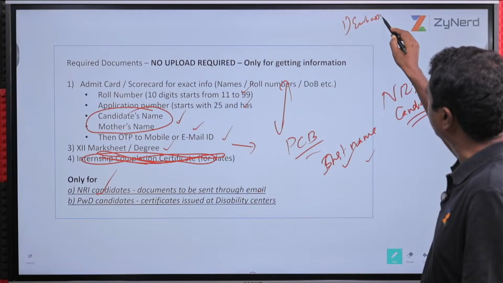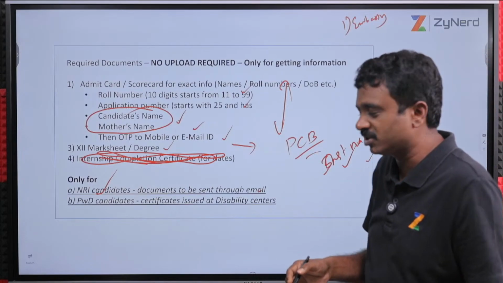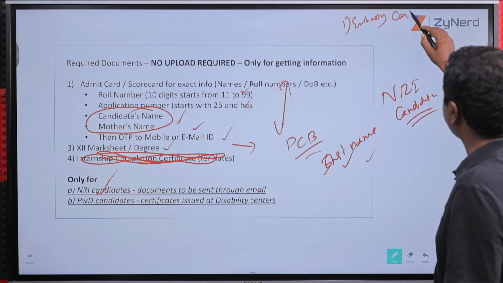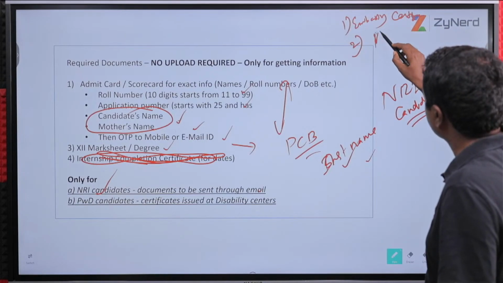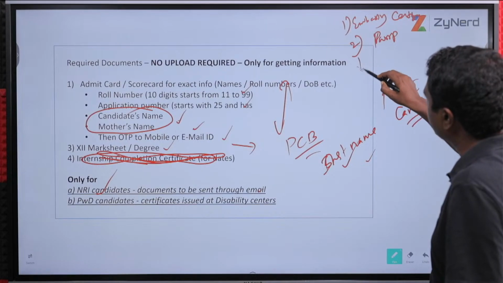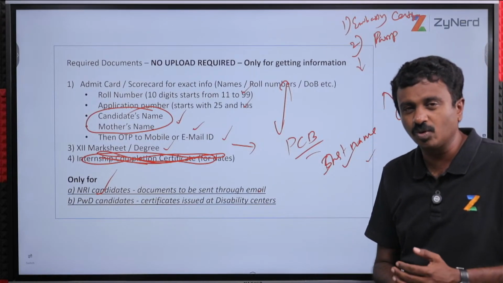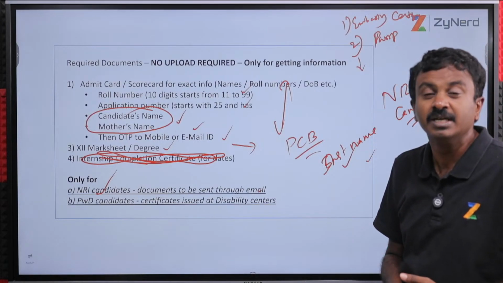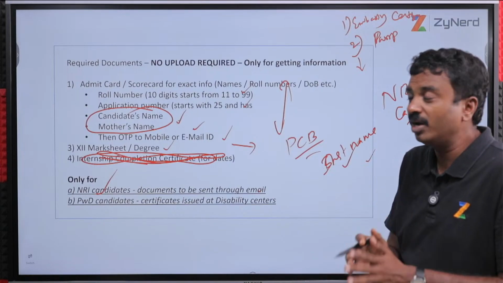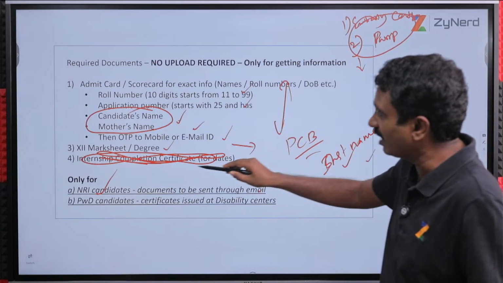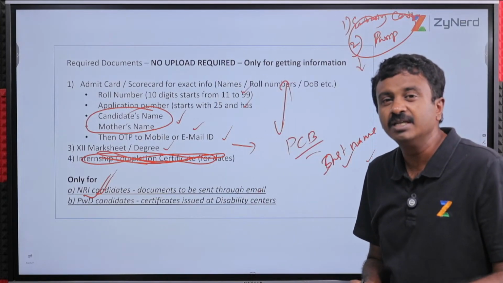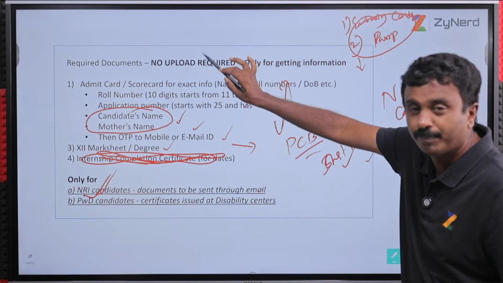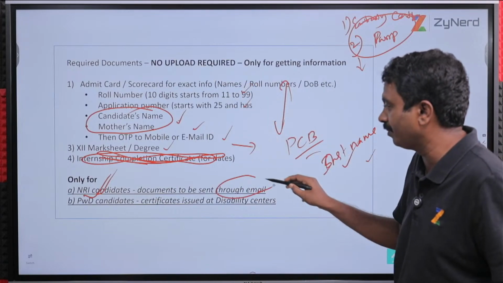If you are applying through an NRI sponsor or an OCI sponsor or as an NRI, embassy certificate is required, and then passport or visa is required, and all these details. They'll ask for other details like scorecard, relationship, sponsorship affidavit, and an affidavit too. All these details are required only if you are applying for NRI, and those details need to be sent through an email, not to be uploaded here.